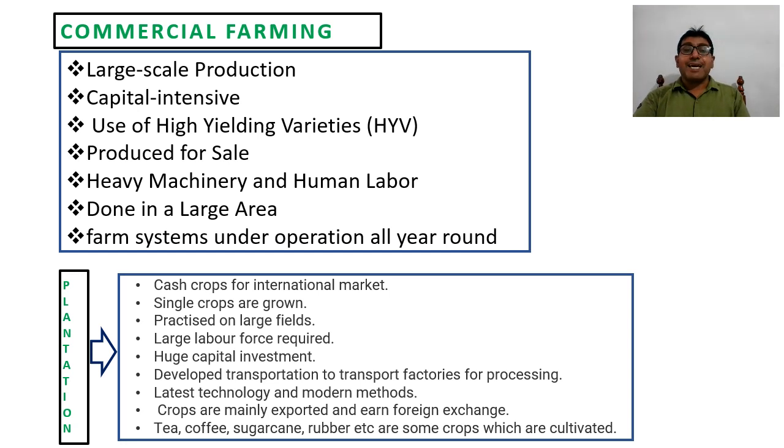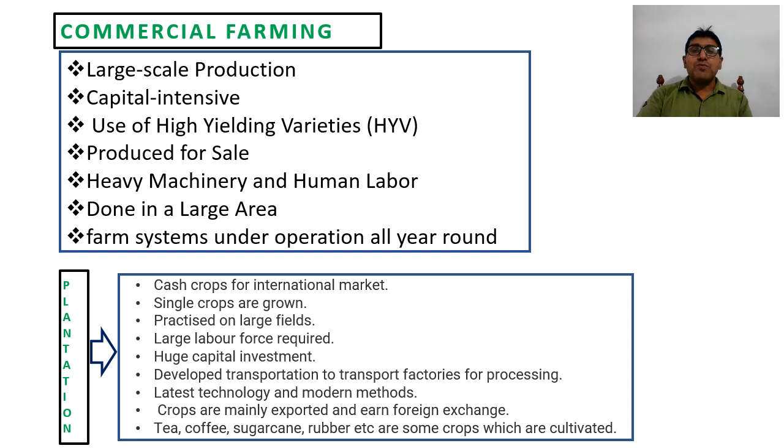It is capital intensive. It means that this type of farming requires modern technologies, tools, seeds, and machines, and all these tools have very high cost. That's why middle class farmers or poor farmers cannot afford commercial farming.